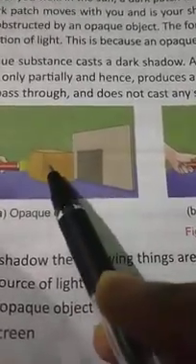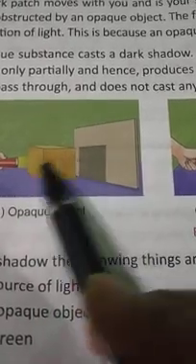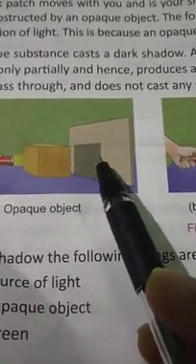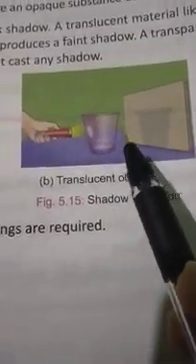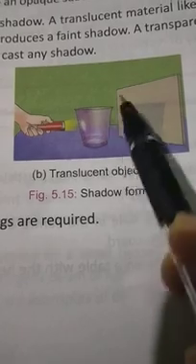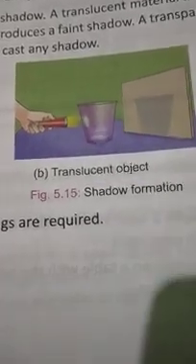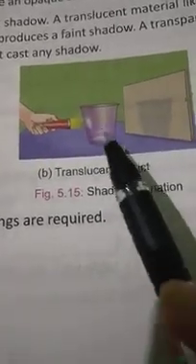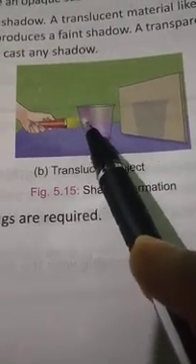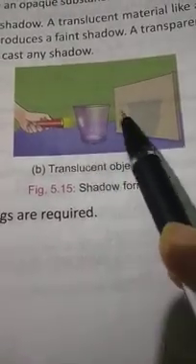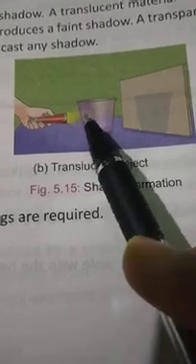In this we have used an opaque object which is completely blocking the path of light, so its shadow is appearing very dark. But in this we are using not an opaque object but a translucent object. You can place a plastic bucket or something, from which the light will pass partially, not completely. So if the light passes partially, the shadow will also appear a little faint.